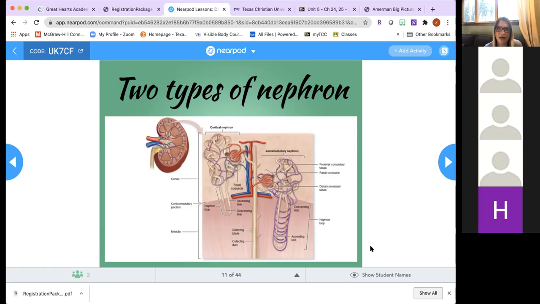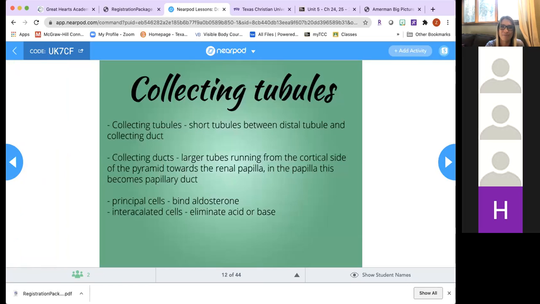The cortical nephron, I'm not sure why they didn't show you any blood vessels or any capillaries around the nephron loop of the cortical nephron, because it would have some. They're just not arranged like that, and we don't call it vasa recta. We just call it peritubular capillaries, like the rest of the capillaries. But there would be some blood vessels here, so imagine them into the picture, okay?